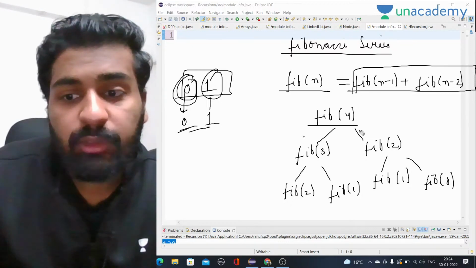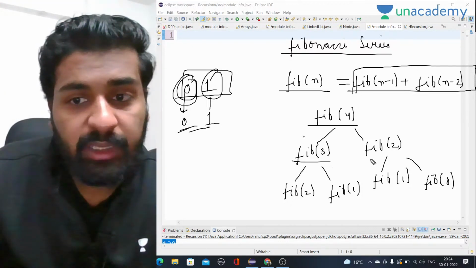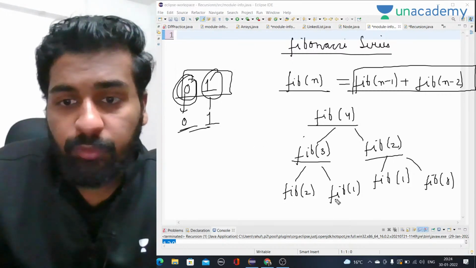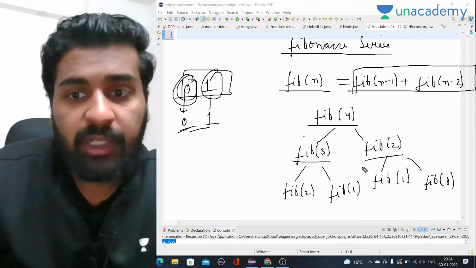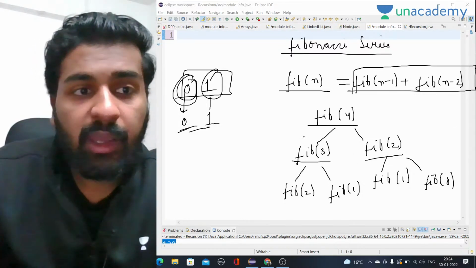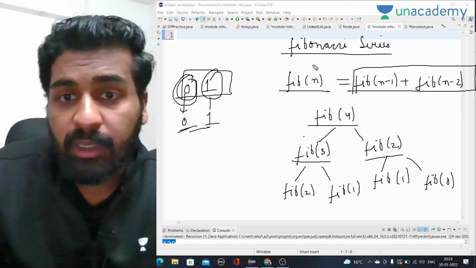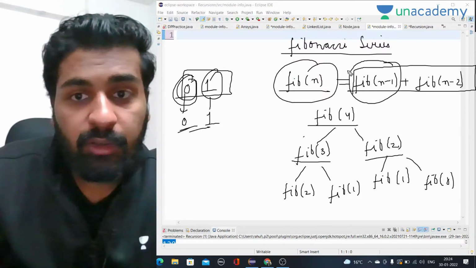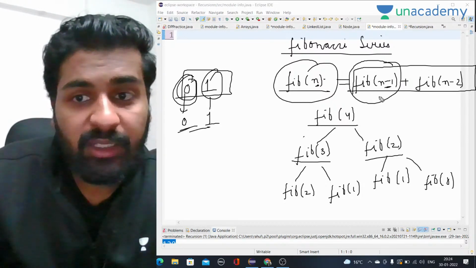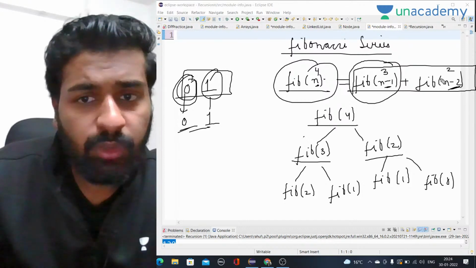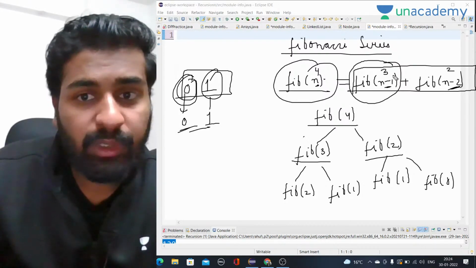So now if we want to calculate fib of 4, it will be the sum of fib of 3 and fib of 2, right? It is just a function that I am talking about. And we will keep on doing it. So now we can use recursion; obviously we can, because this is a recurrence relation that we have. Where can we use recursion? When we can divide a bigger problem into smaller problems of the same type. Here you can see, if we want to calculate the nth value, we want the n minus 1th value and the n minus 2th value, right? We need both of these values. That means if we want to calculate fib of 4, we want the third value and the second value. We know about the Fibonacci series, so that is what I am saying.